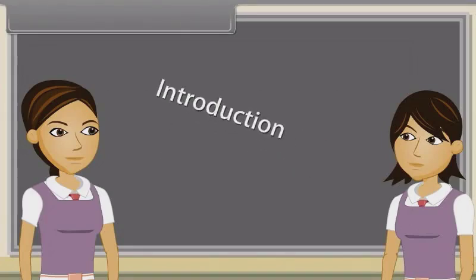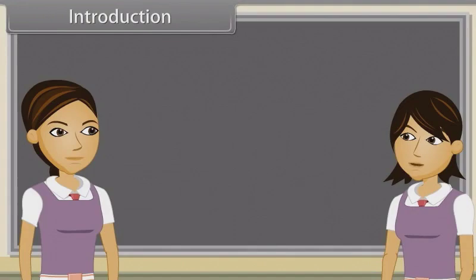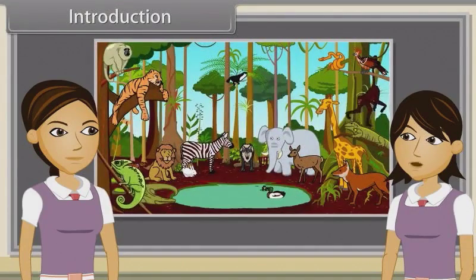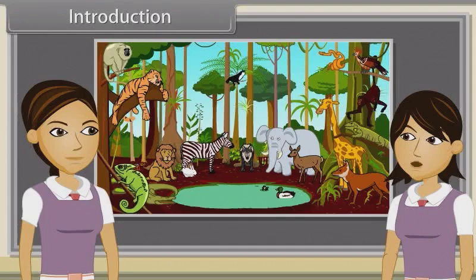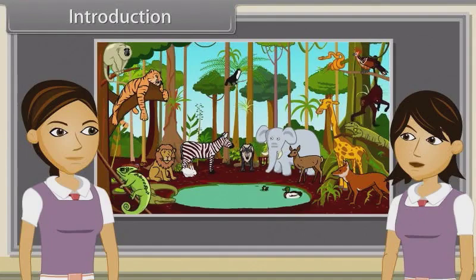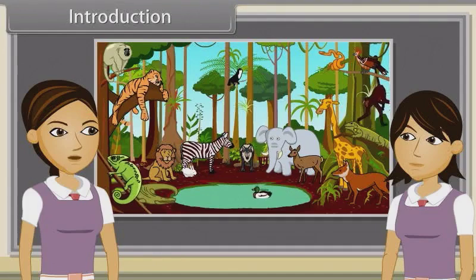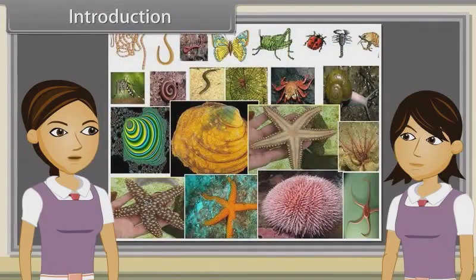Introduction. Sharmila, in our last discussion we studied definition of animals, types of animals, characteristics of animal kingdom, various levels of organization, body symmetry, diploblastic and triploblastic organization, coelom, segmentation, notochord, division of animal kingdom, characteristics of invertebrates, characters of porifera, coelenterata and ctenophora. Yes, now we are going to discuss characteristics of platyhelminthes, aschelminthes, Annelida, Arthropoda, Mollusca and Echinodermata.